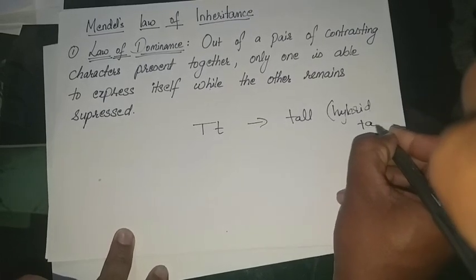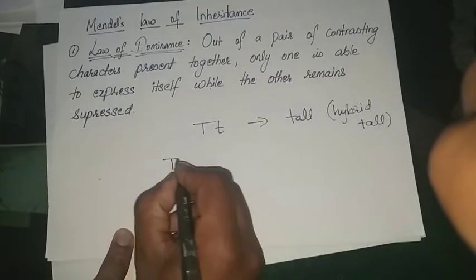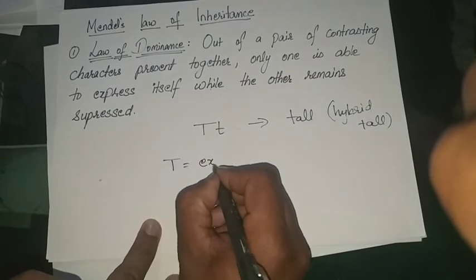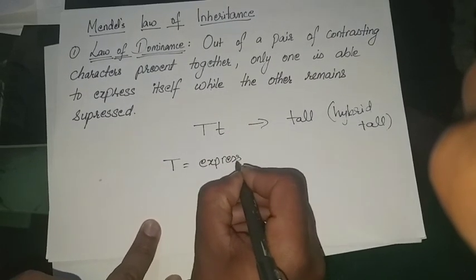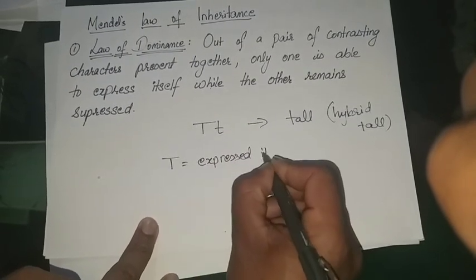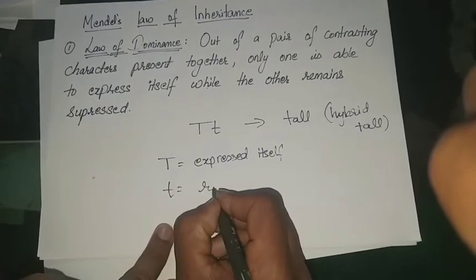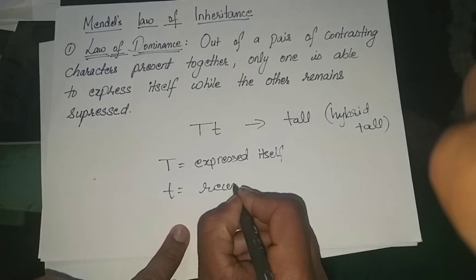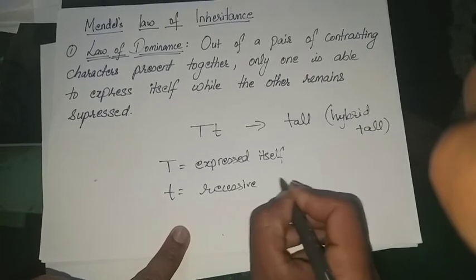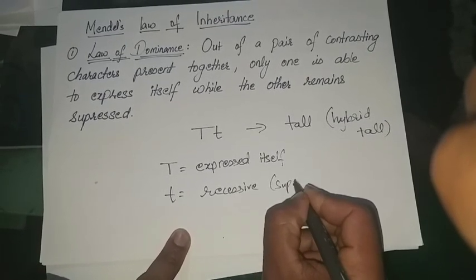In such a case, capital T expressed itself, while small t became recessive, or got suppressed.